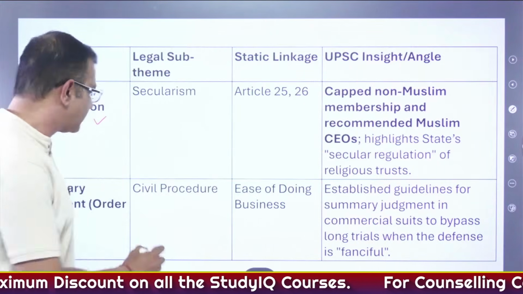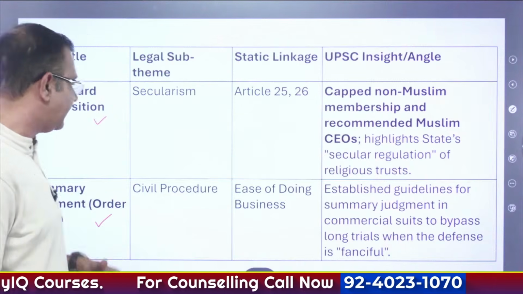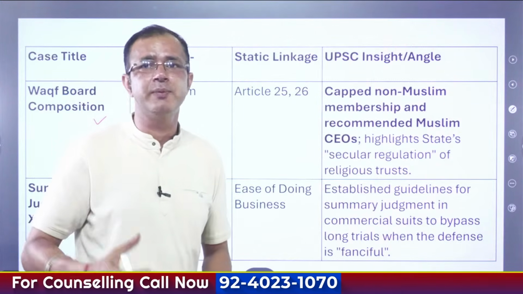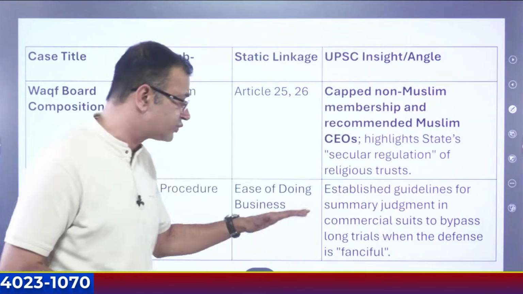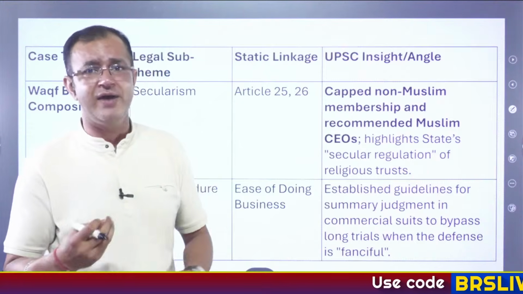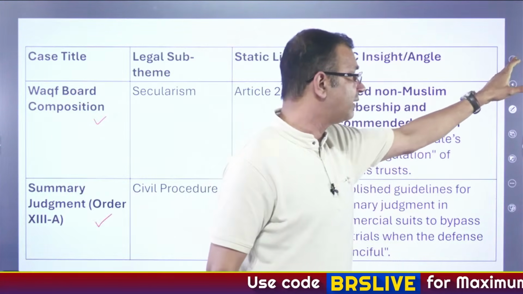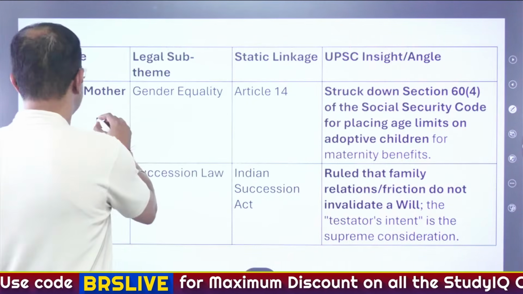The next important case is the Summary Judgment Order 13A. Here, the Supreme Court has established guidelines for summary judgment in commercial suits, which are there to bypass long trials when the defense is fanciful, and that was what had been laid down by the Supreme Court.